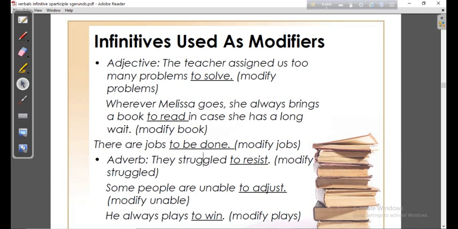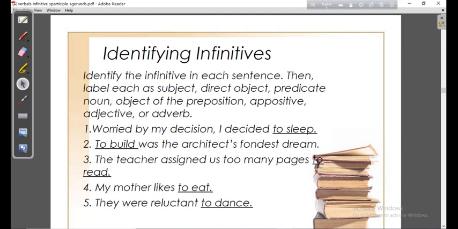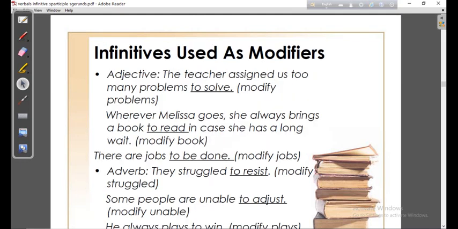Dear students, it's not possible for me to discuss all the things related in only one class, and I think you have understood about infinitives. These are quite interesting and quite puzzling too. Okay, if you cannot understand it deeply, it will be quite difficult for you to find out whether it is an infinitive or gerund or participle.